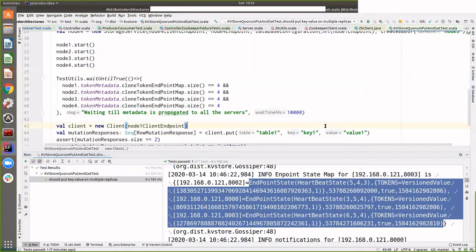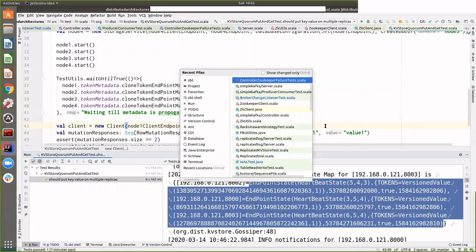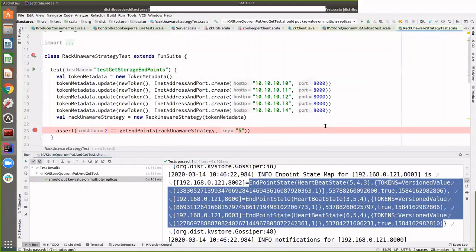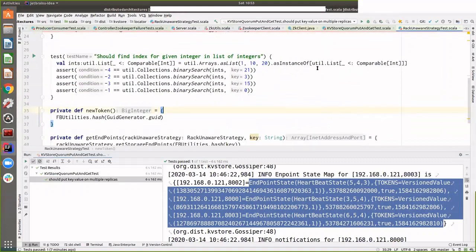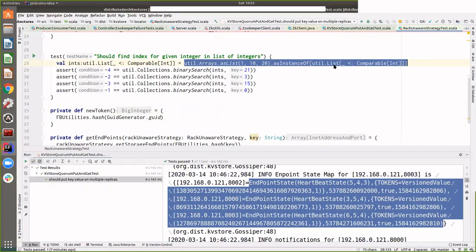And if you see the code, it's really simple code. Just to simulate what happens: let's say through this gossip you got metadata about all the nodes, and you know that there are 3 nodes in the cluster, and the integers assigned to these nodes are 1, 10, and 20. Then whenever I get any key, I just convert that key into an integer by taking its hash and converting it to an integer.